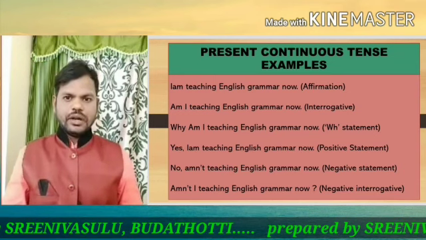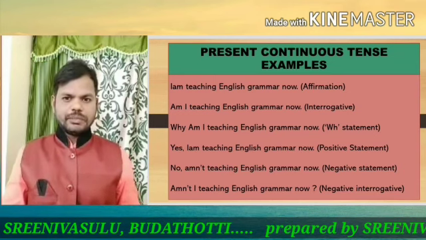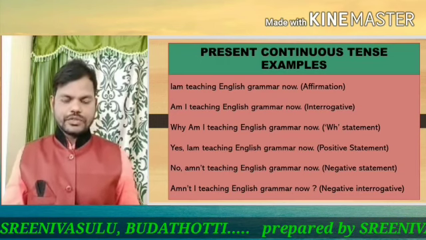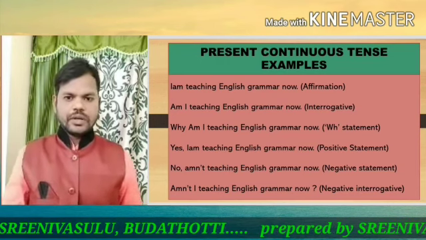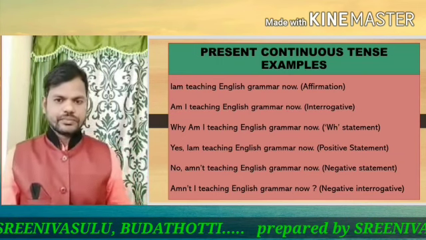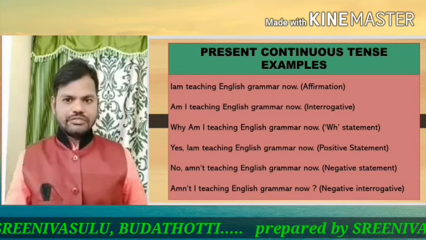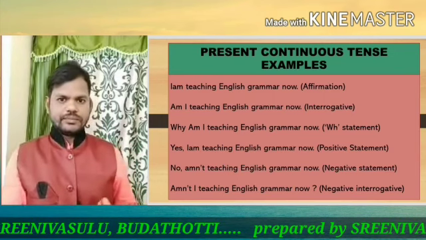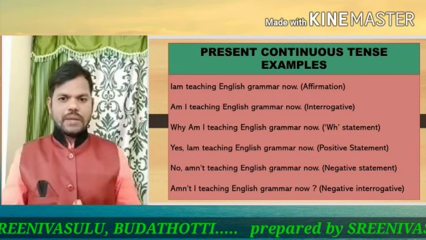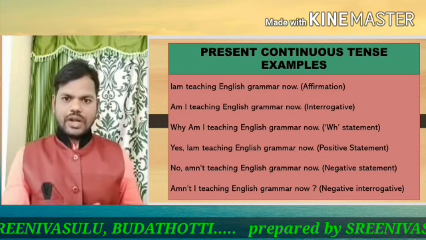Doer of an action, I. When subject comes as I, we should use am. So, I am. Action word, teach. For that we should add the ing form. Teaching English grammar. I am teaching English grammar.